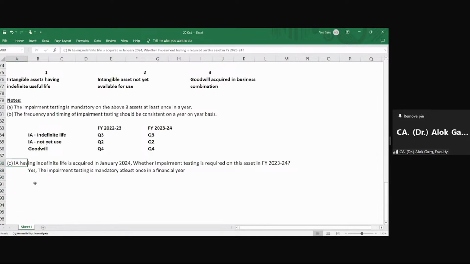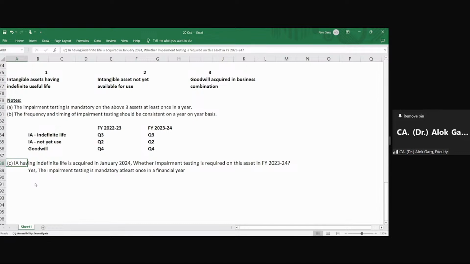If a company has acquired an intangible asset in a year, it doesn't matter whether the company purchased it 2 or 3 months ago. You cannot say that since the company purchased it 2 months ago, impairment testing is not required. The answer is no. It is not 12 months from the purchase of the asset. Impairment testing is mandatory at least once in a financial year.